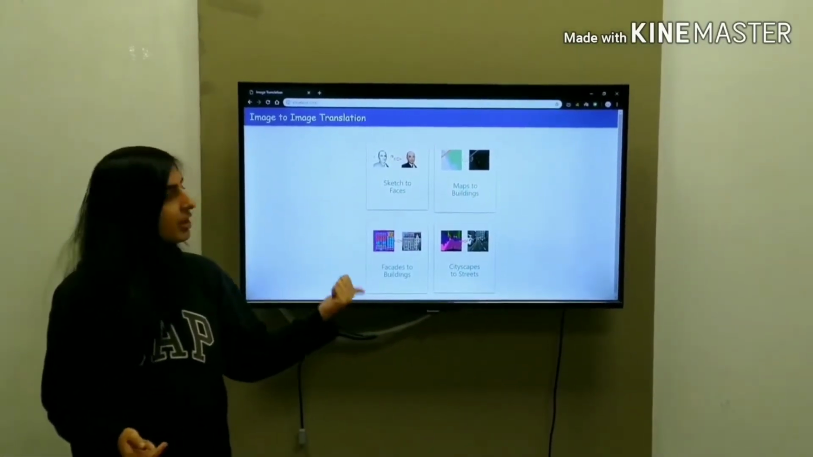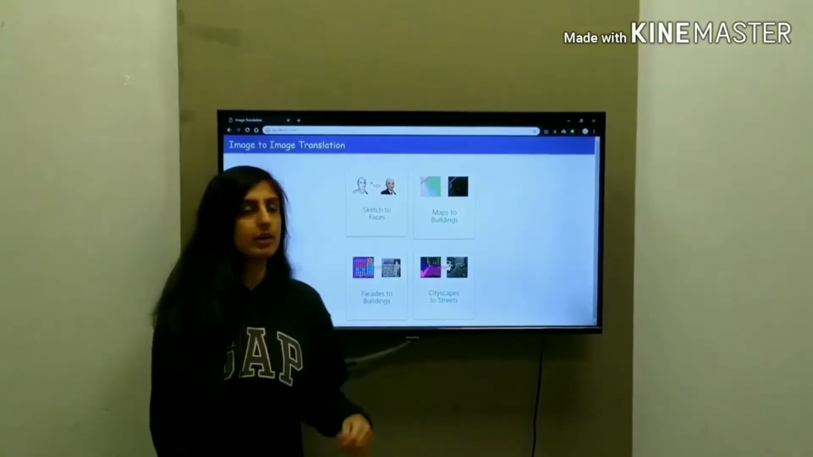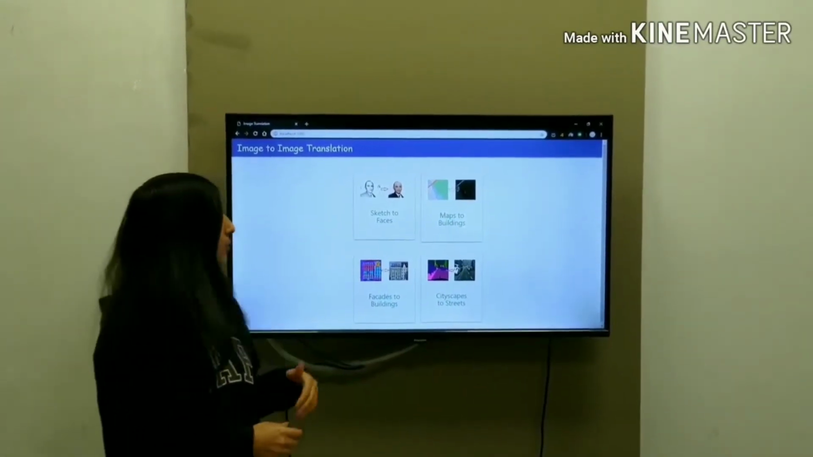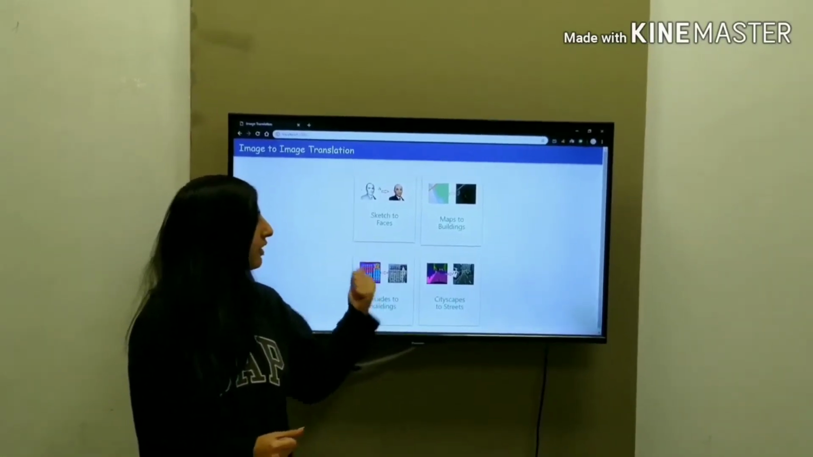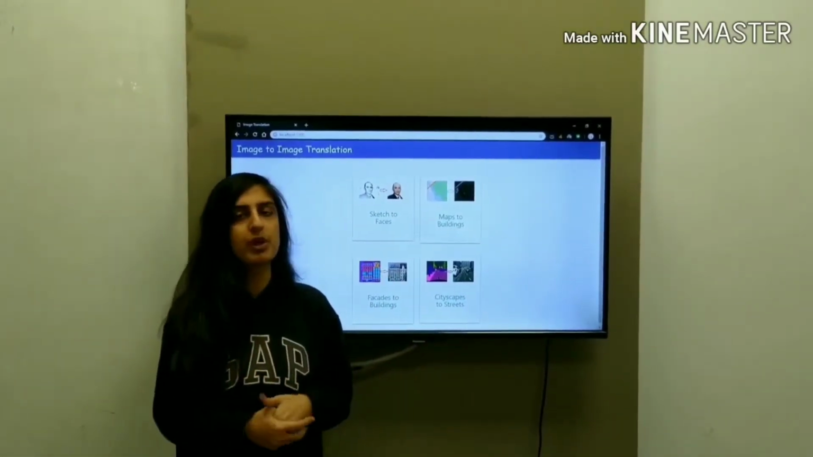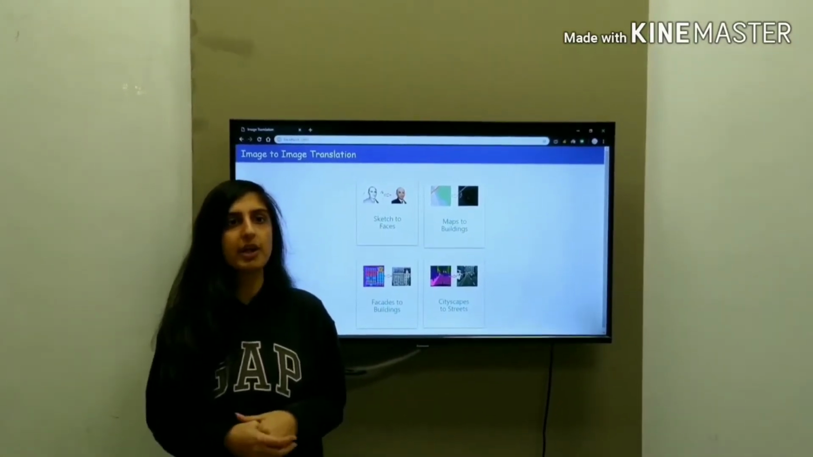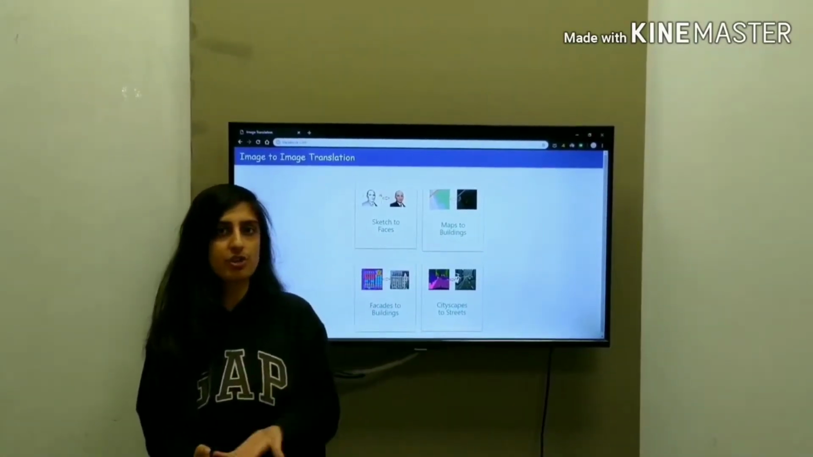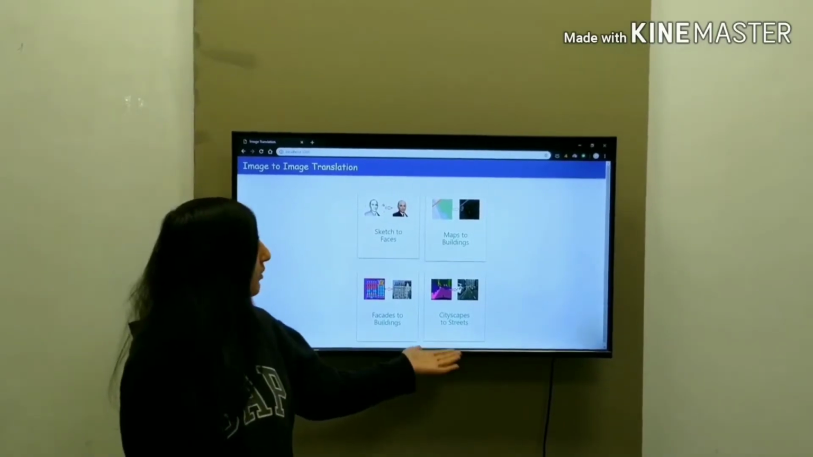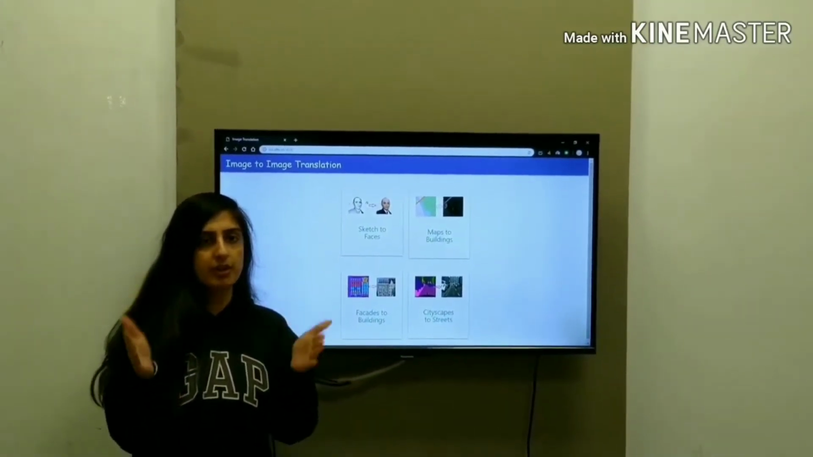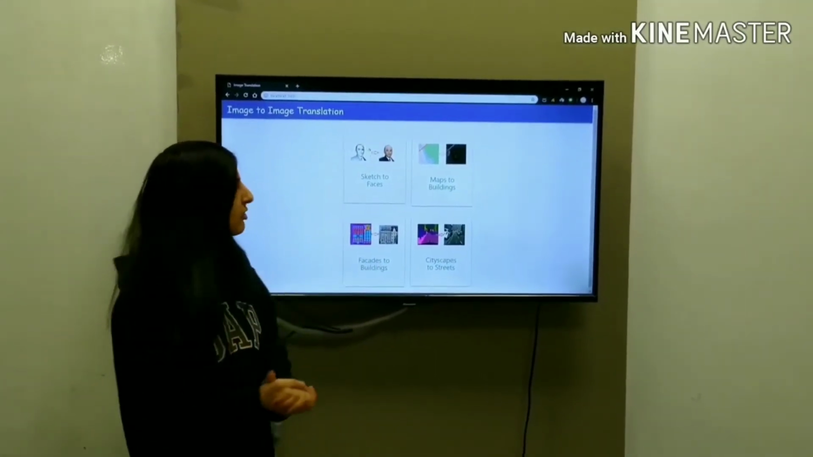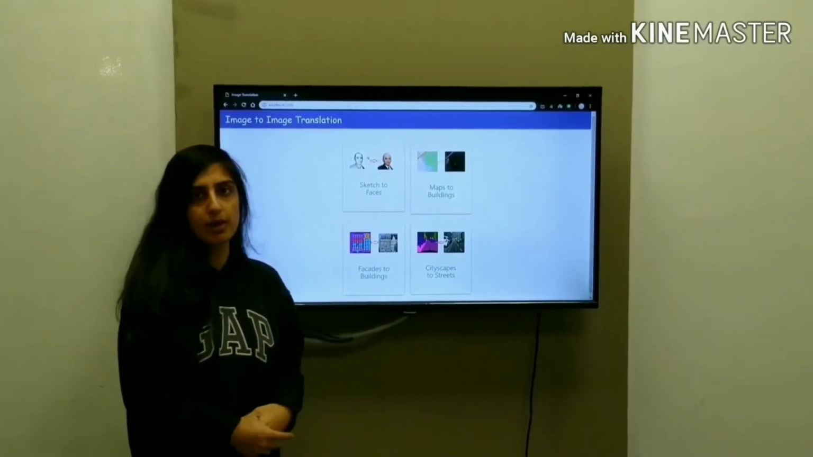Then we have facades to buildings. It is used by architects to design how buildings look like. When we give input as facades, we get output as the building, so it will help the architects to find out how their design structure looks like. Then we have cityscapes to streets. If it is used in games, when we give the cityscape, it will give realistic output of how the streets will look like.